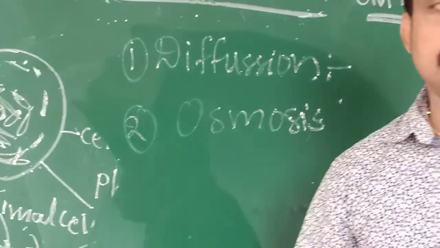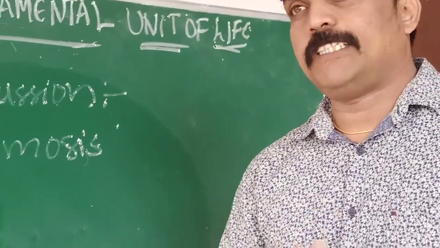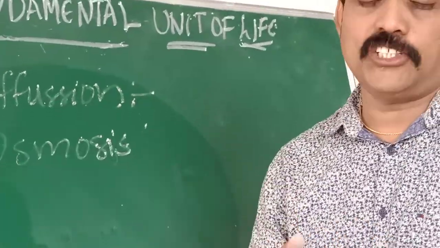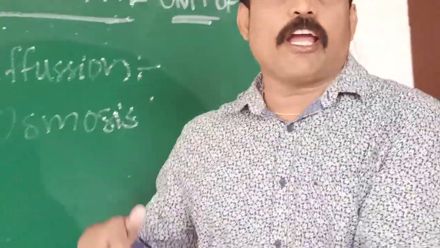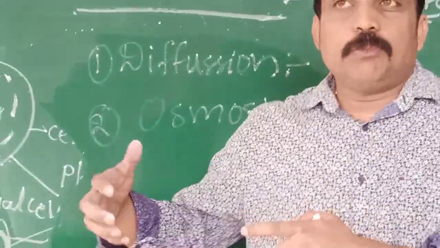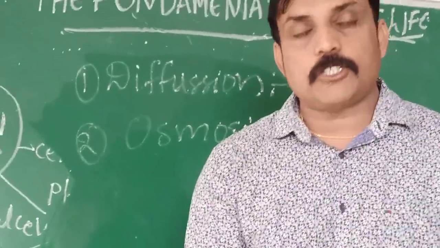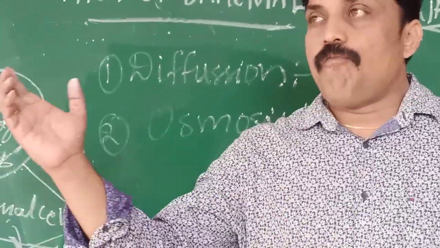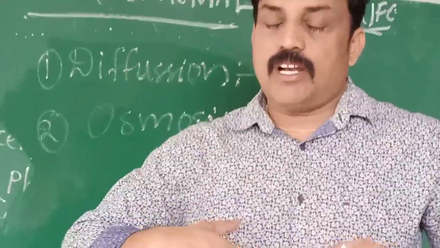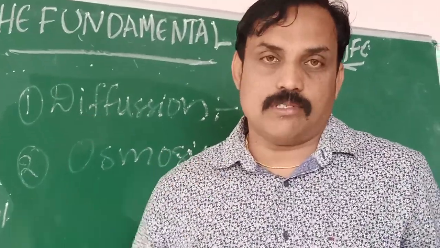The first process is diffusion. A very simple definition of diffusion: for example, my mother is preparing chicken biryani. I like chicken biryani, so I mention chicken biryani. She is preparing it in the kitchen. I am sitting in the bedroom and I smell it. When I smell it, I feel hungry, a stimulus and response.